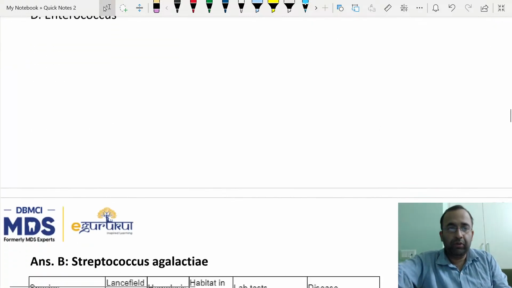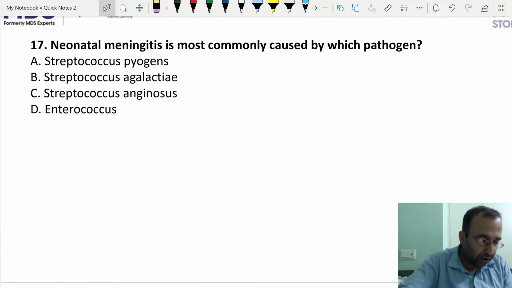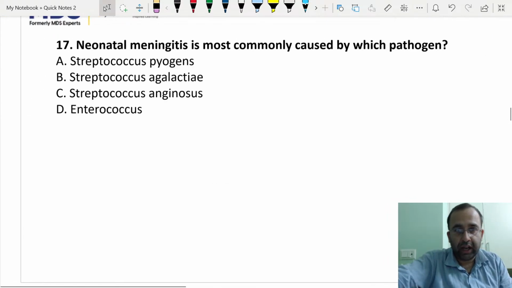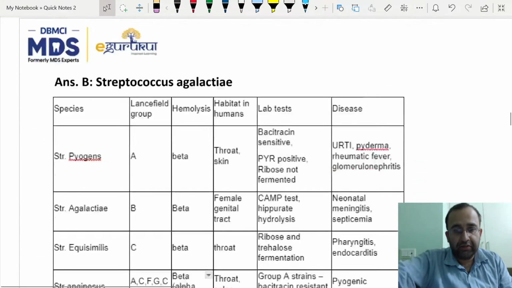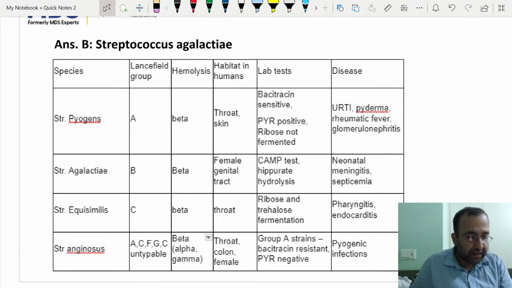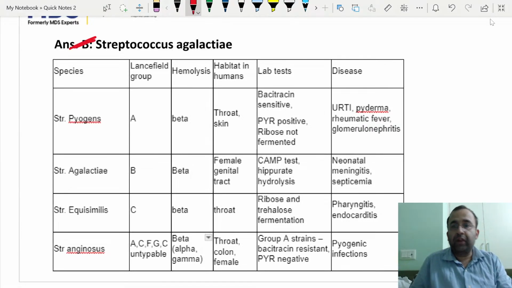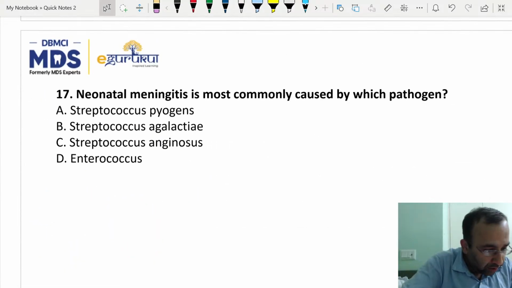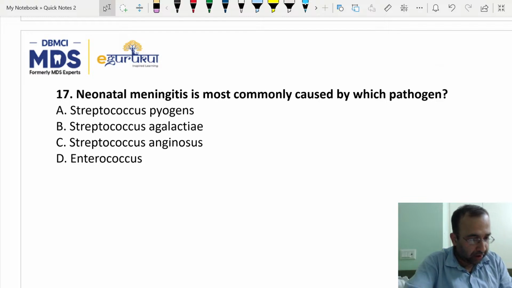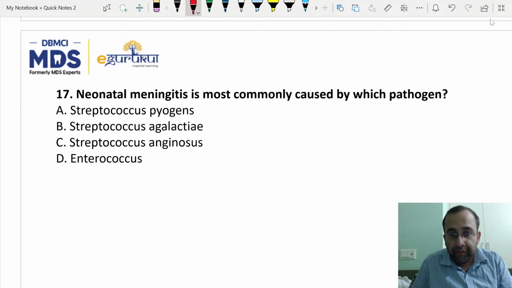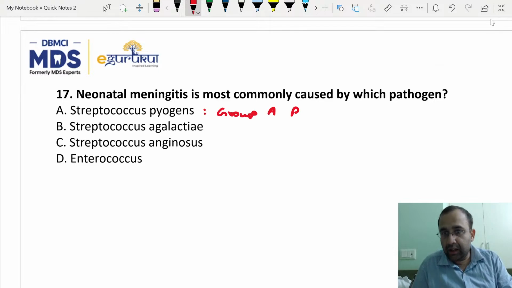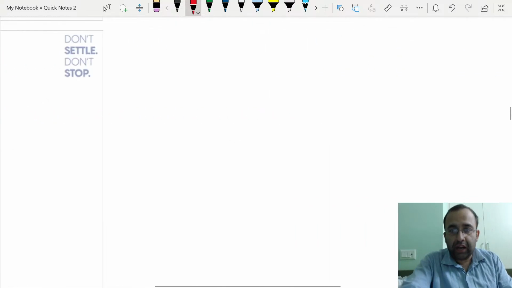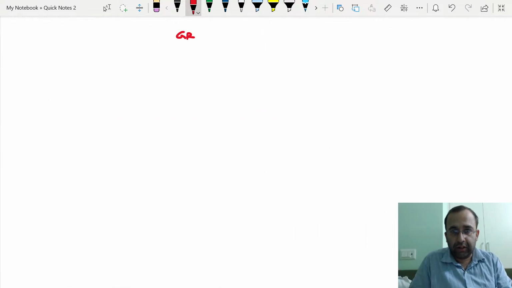Now tell me the classification of gram positive cocci also. Tell me the classification with respect to gram positive. When we talk of Strep pyogenes, that is group A. When we talk with respect to Strep pyogenes, it is group A, beta hemolytic streptococci. So tell me the classification of gram positive cocci.